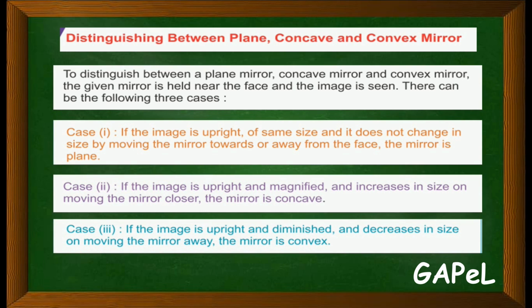And similar way for convex mirror, if the image is upright and diminished and decreases in size on moving the mirror away, the mirror is convex. So image is upright, so straight, and it is diminished matlab बारीक असा image, and it decreases in size on moving the mirror away. So जसे तुम्ही mirror poise वरता image size बारीक जायत होता. So that is, we say that it is a convex mirror.